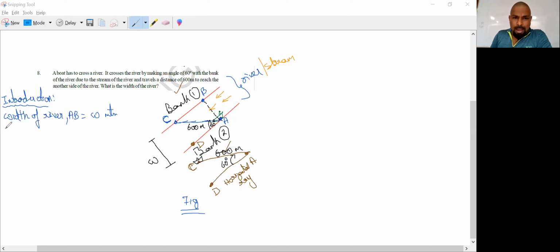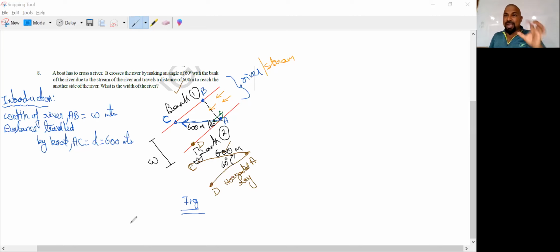Now, distance traveled by the boat. What is the path or the distance traveled by the boat? It traveled from A to C. You have to remember that one. We call the distance D, and the distance it traveled is 600 meters. Width of the river is W, which we don't know. The distance traveled is 600 meters from A to C.